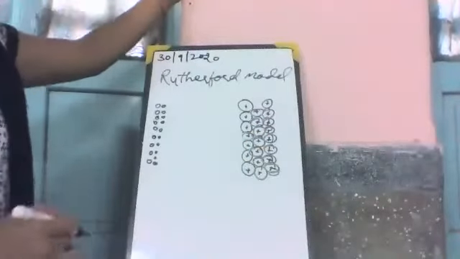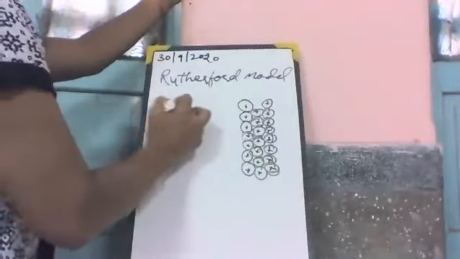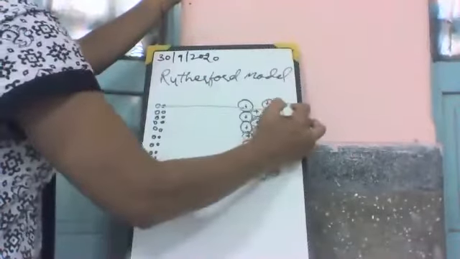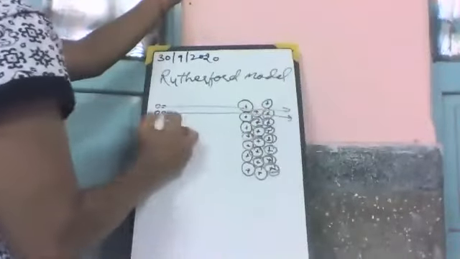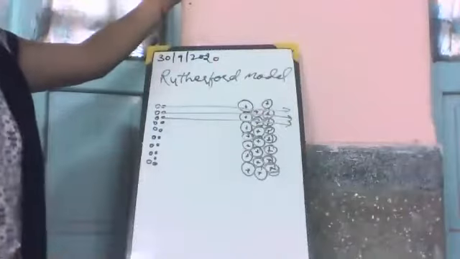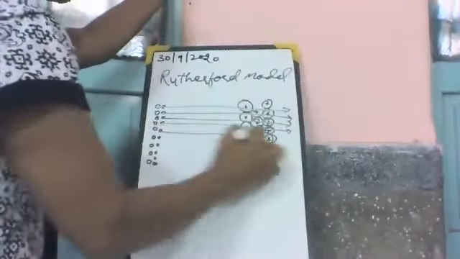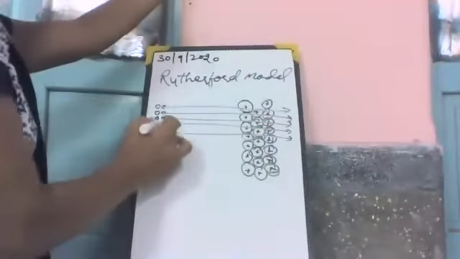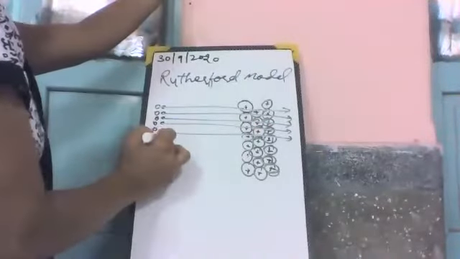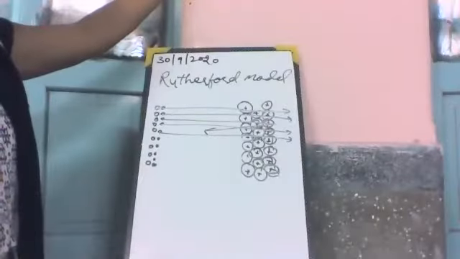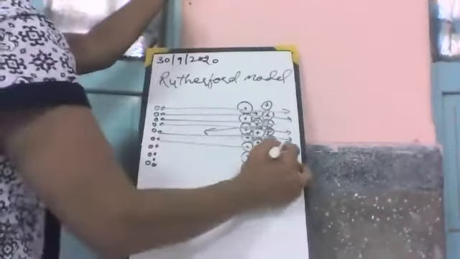He bombarded the alpha particles. They pass through. In some cases, they return back. They are reflected from their path.